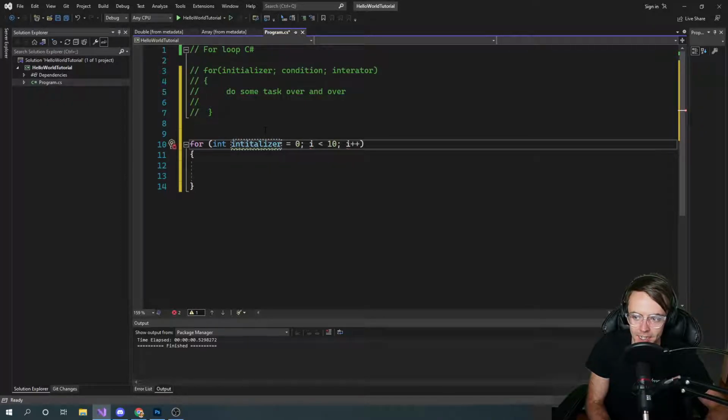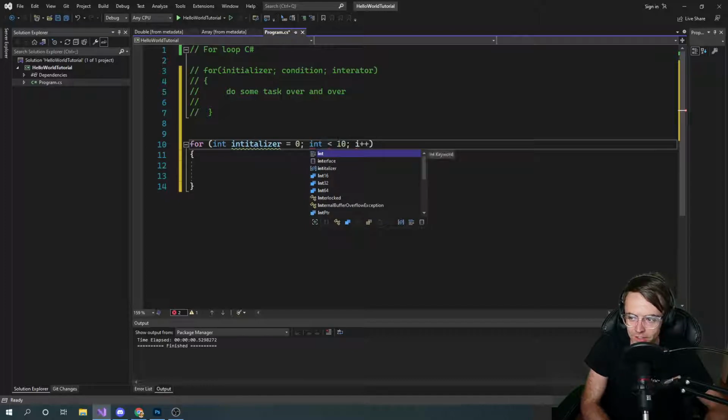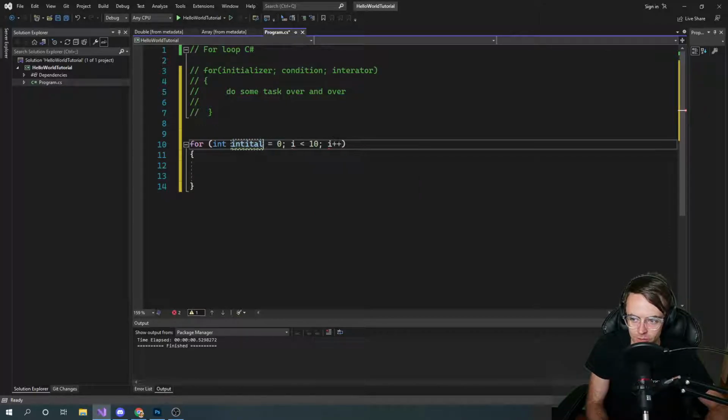So that is what the initializer is. This is the condition. How many times do you think, and we have to call this the initializer. No, I'm just going to name it I. Let's not get too carried away because we're going to get really confused. So let's just keep it I because that's convention. And we're going to go over here to the condition.